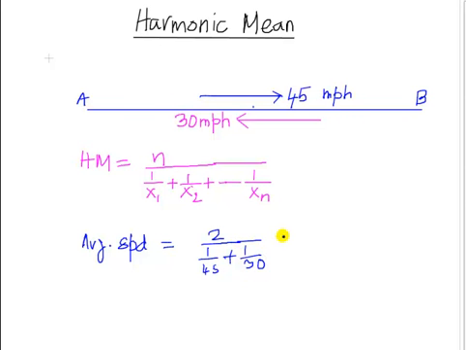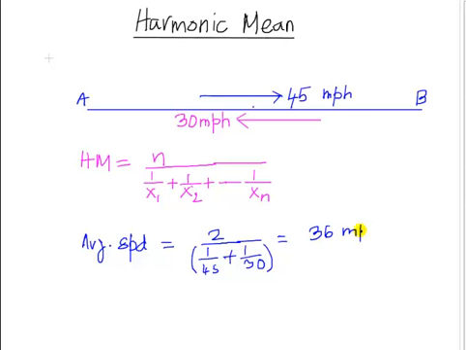You can work this out on your calculator, and you input this into the calculator just the way it is written out, except to make sure order of operations goes correctly, you will have to put parentheses around this. So go ahead and input 2 divided by, open parenthesis, 1 divided by 45 plus 1 divided by 30, and you should get your answer as 36 miles per hour.